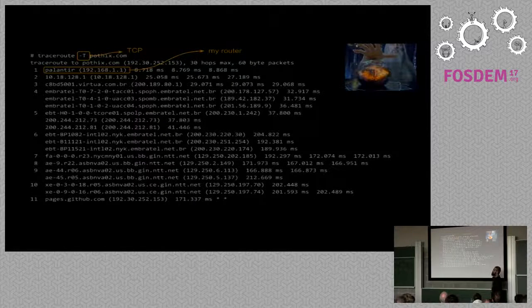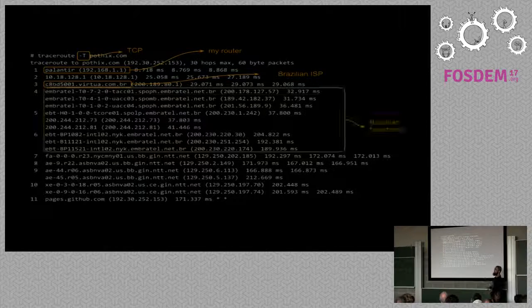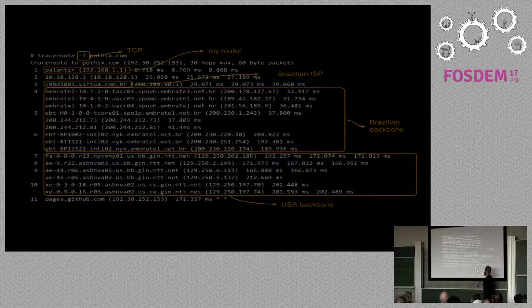Yeah, it's another thing from Lord of the Rings. So we're going to Virtua, that is a Brazilian ISP. We're going to the backbone that goes to New York City, probably, then to the USA backbone and GitHub Pages in this case. That's my personal blog. Let's imagine that's the internet, just like The IT Crowd, that little box.